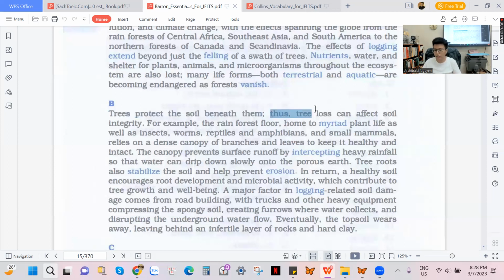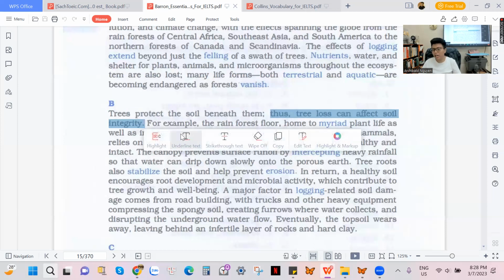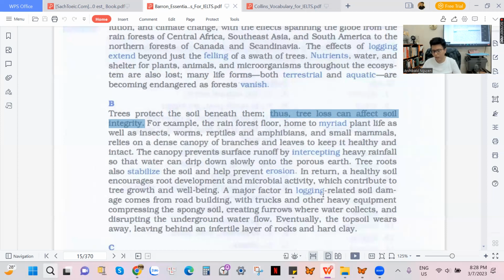So next here, thus tree loss can affect the soil integrity. Well, integrity means quality, okay. We don't say product integrity, we say product quality. But when it comes to soil, we have two ways to call it. Soil quality, okay. Soil integrity, okay. Như vậy khi mình nói về cái từ integrity này, được gọi là cái chất lượng này, chất lượng của đất sỏi, ngoài cái nghĩa là chất lượng của đất sỏi ra, thì cái này người ta gọi là đất nguyên thủy, đất tốt, thì người ta sẽ dùng từ integrity. Tree loss can affect soil integrity.